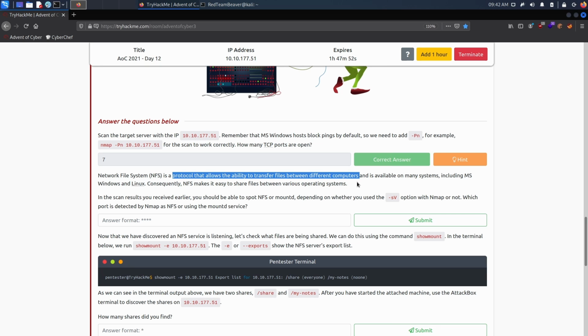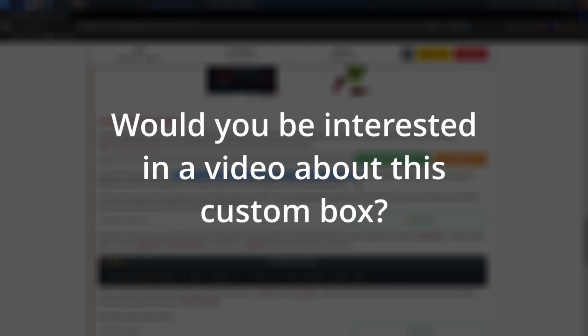And I have actually made a box. It's not published anywhere, but I've made a box around NFS. So you basically need to look at what is available in the share and then exploit it in order to get a shell on the target machine. If you would like to see that box in action, let me know in the comments below and I'll make sure to make a video about it.